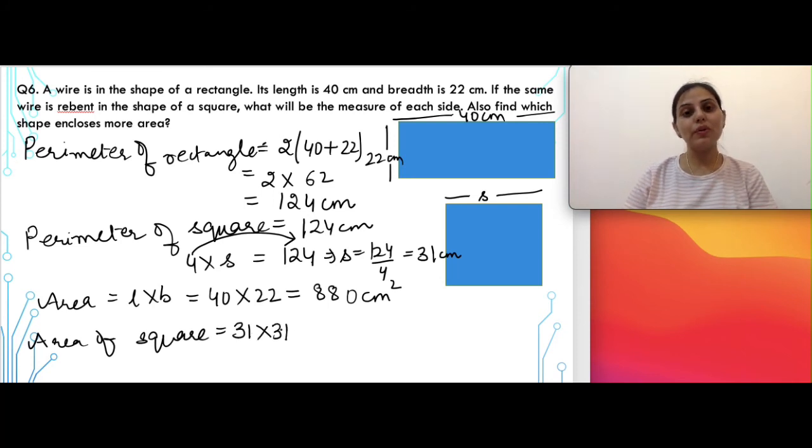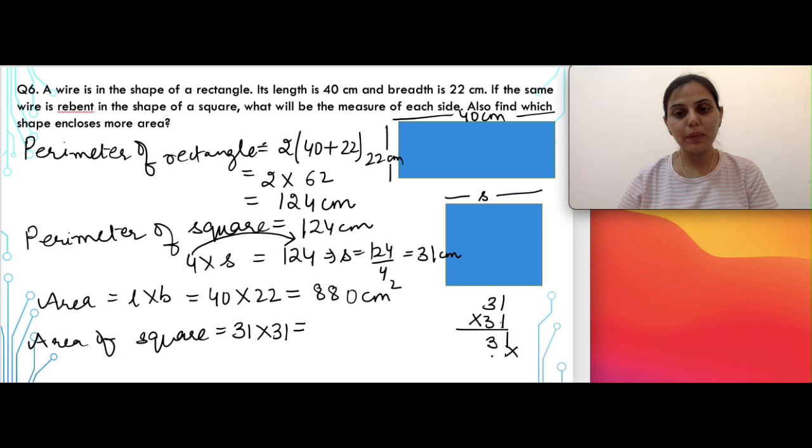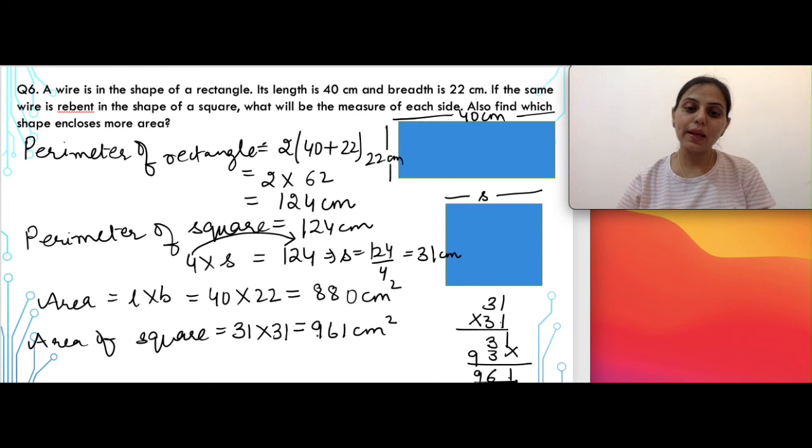Now sometimes children get confused here. उनको लगता है बहुत बड़े numbers हैं, so we cannot multiply. Children, it is very simple multiplication. You have done it in junior classes also. 1 ones are 1, 1 threes are 3, multiplied by 3 ones are 3 and 3 threes are 9. Please don't write 3 threes are 6 here. So 961 will be the area for square. So clearly if you compare, 961 is more as compared to the area of the rectangle. So hence we can write that area of square is greater than the area of the rectangle.